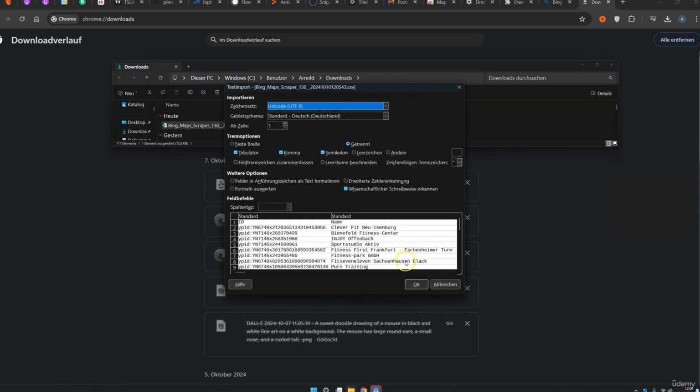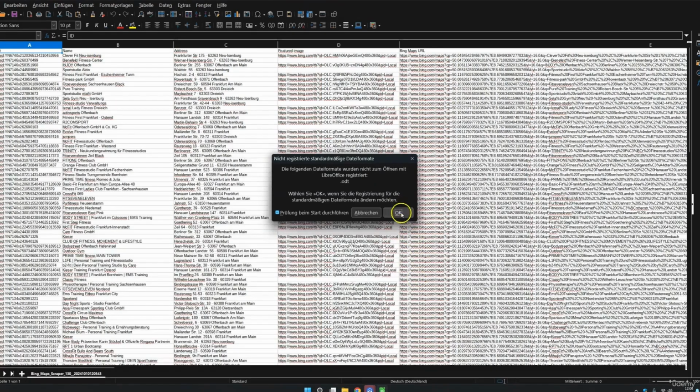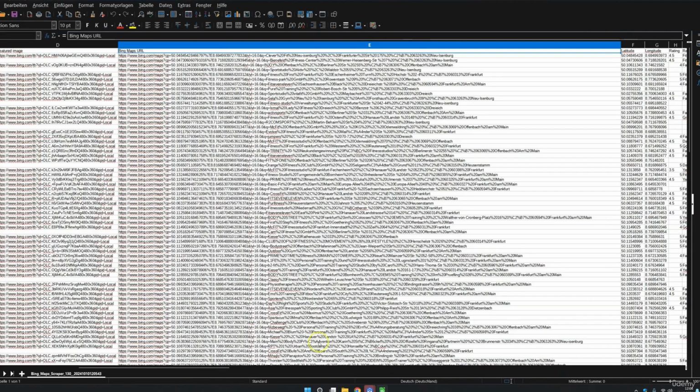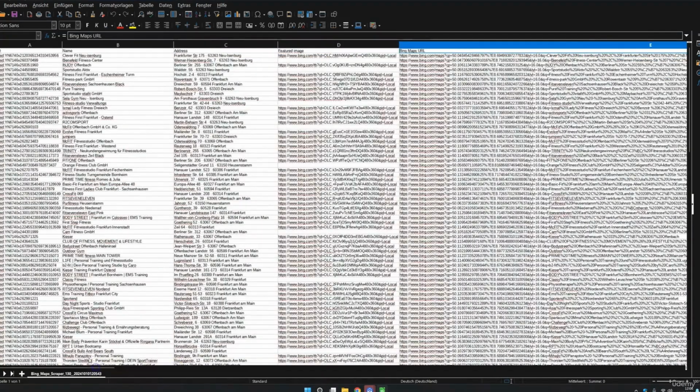We click on LibreOffice. We click OK. And you see, now we immediately have all the data from the business. What you don't need is the ID number, but what you do need is the name. Here you see all the names of the gyms. You probably don't need the address. You don't need the featured images either. You also don't need the Bing Maps URL. Accordingly, you can organize yourself a bit here.